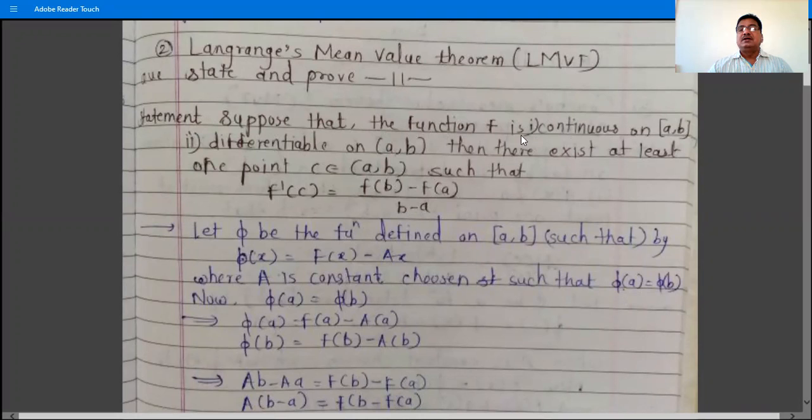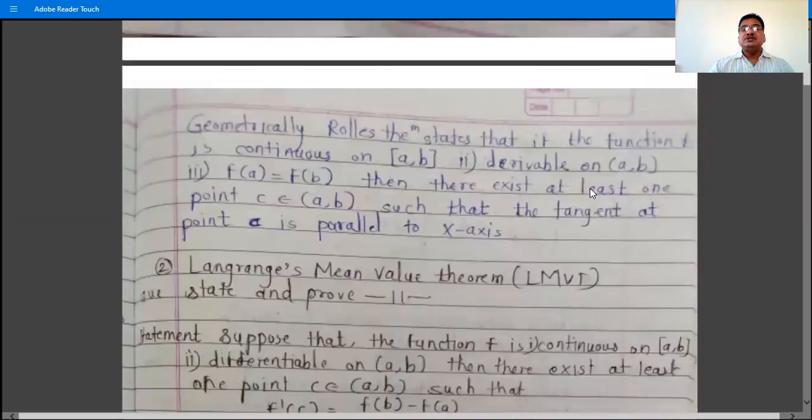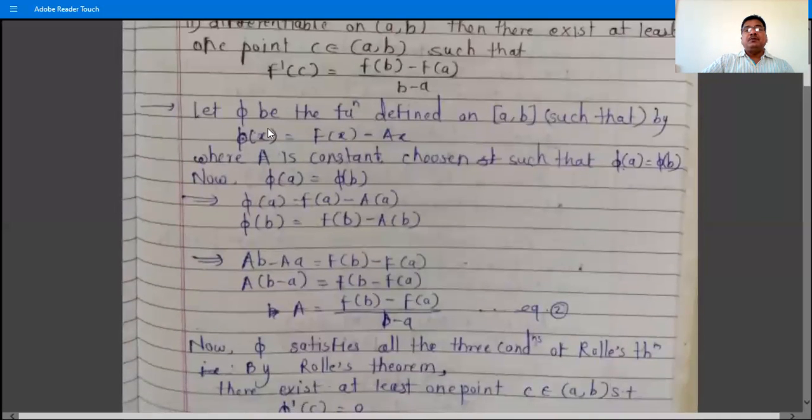There are two conditions, that the function is continuous on closed interval [a, b] and the function is differentiable on open interval (a, b). In Rolle's theorem, there are three conditions: the function is continuous on closed interval [a, b], differentiable on open interval (a, b), and the third condition is what? f of a is equal to f of b. So in Lagrange's mean value theorem, there are only two conditions: the function is continuous on closed interval [a, b], and number 2, differentiable on open interval (a, b). Then there exists at least one point c belongs to open interval (a, b) such that f dash c is equal to f of b minus f of a divided by b minus a. So now we do the proof of the theorem.